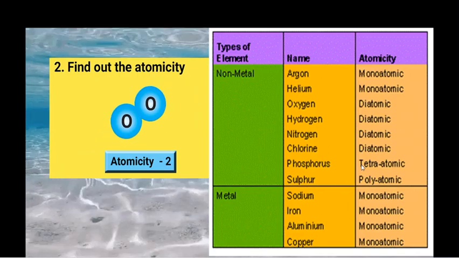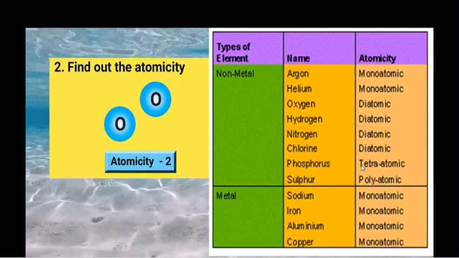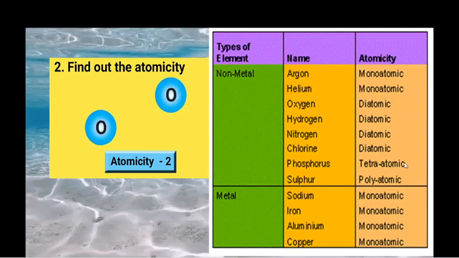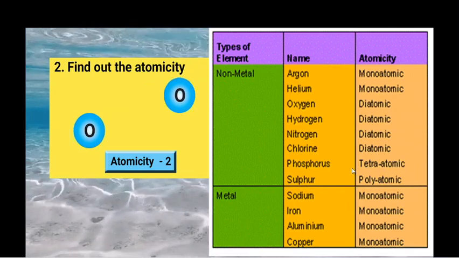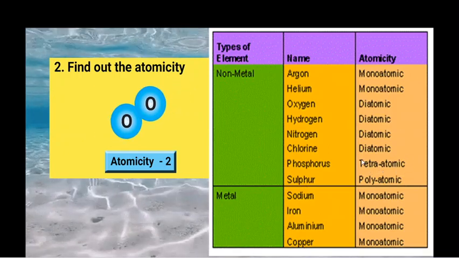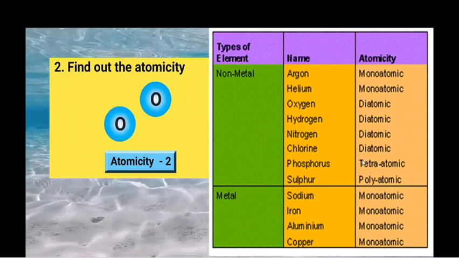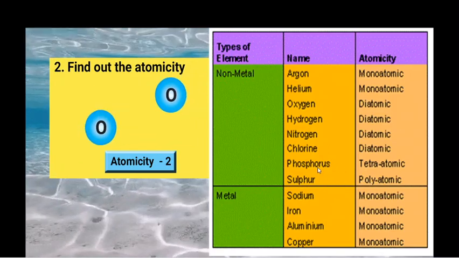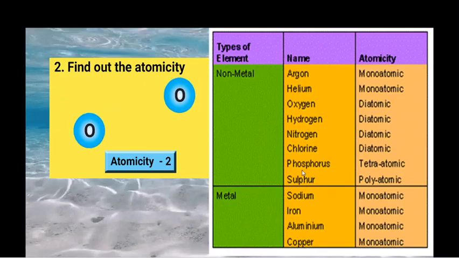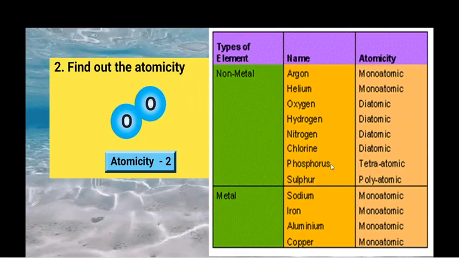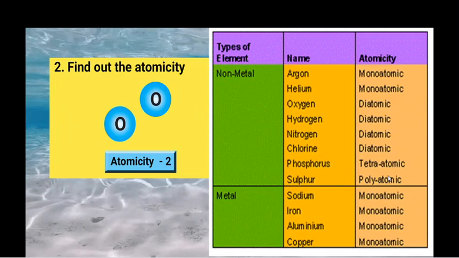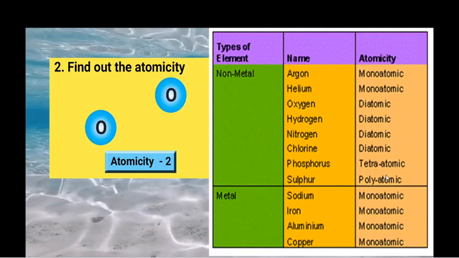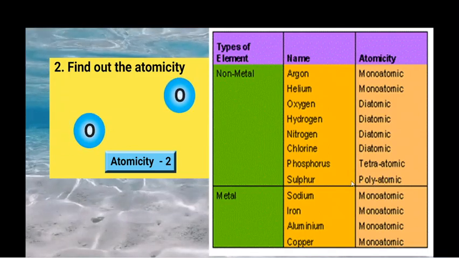If the number of atoms present in a molecule is greater than 3, it is considered a polyatomic molecule. Here phosphorus is also considered a polyatomic molecule, or it may be called a tetraatomic molecule. But in this atomicity, for phosphorus and sulfur, the number of atoms present is 4 and 8, so it comes under greater than 3. So it is considered a polyatomic molecule. Among these, we have homopolyatomic molecules and heteropolyatomic molecules.